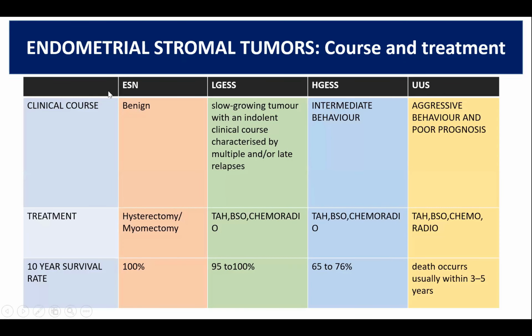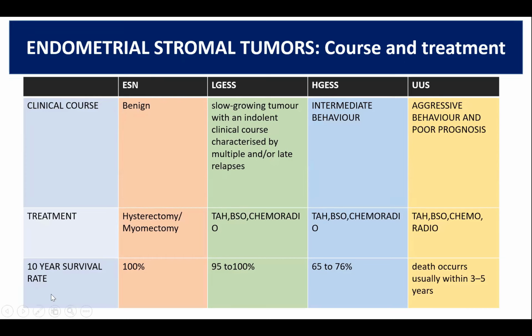Now, if we compare the prognosis and treatment of all endometrial stromal tumors, endometrial stromal nodules are benign, so they can be treated by hysterectomy or myomectomy alone and have 100% 10-year survival rate. For all others, that is low-grade endometrial stromal sarcoma, high-grade endometrial stromal sarcoma, and undifferentiated uterine sarcoma, the treatment is total abdominal hysterectomy, bilateral salpingo-oophorectomy, combined with chemoradiotherapy.